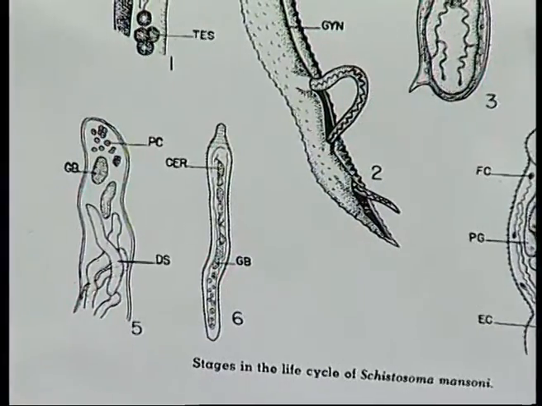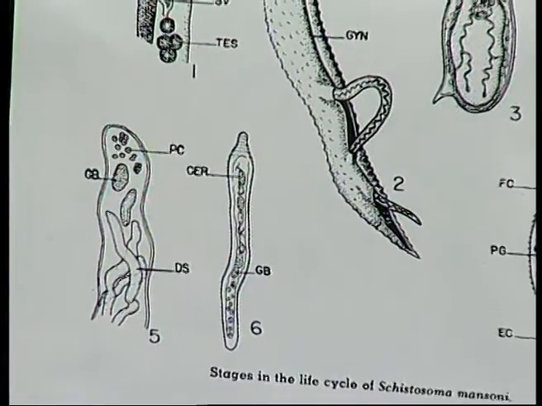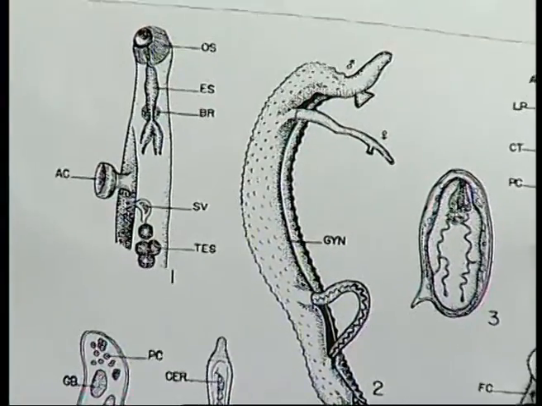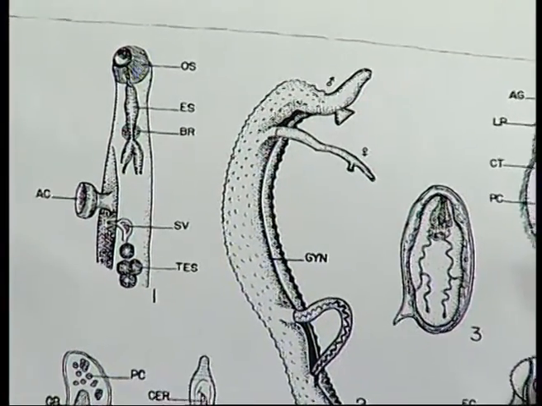This infested urine, while in water, hatches out and forms the miracidia. These miracidia start swimming, and after swimming, they come in touch with some snail.